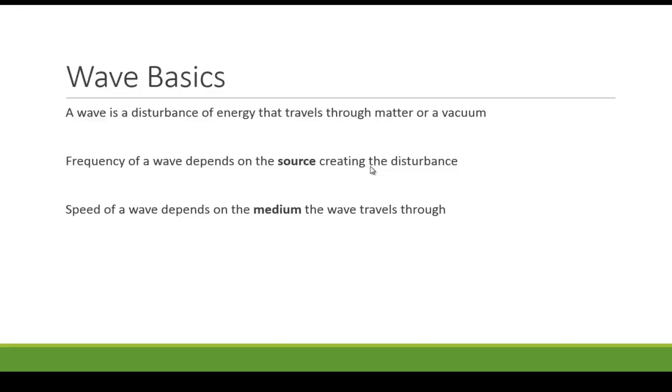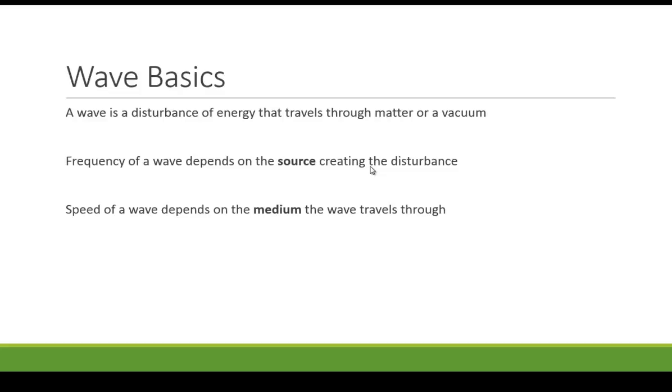The frequency of a wave depends on the source that's creating the disturbance, be it the frequency of a sound wave, the frequency of a light wave, the frequency of a water wave. All those things depend on the source that's creating that disturbance. The speed of a wave depends on the medium through which it travels.